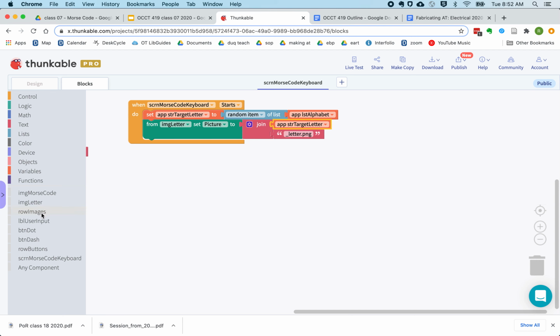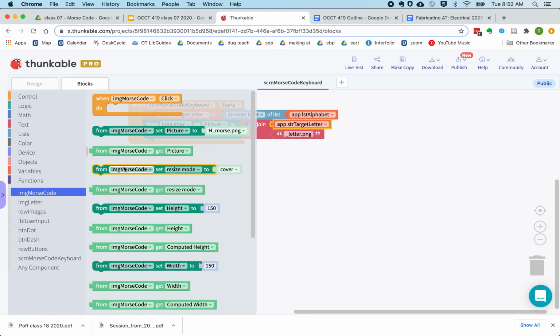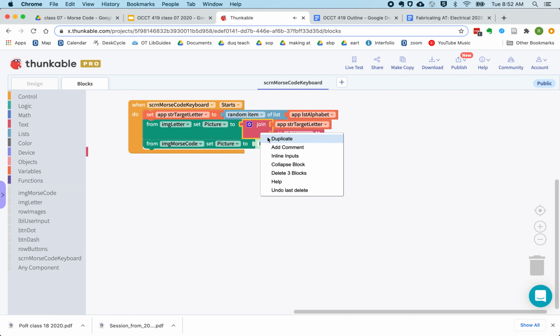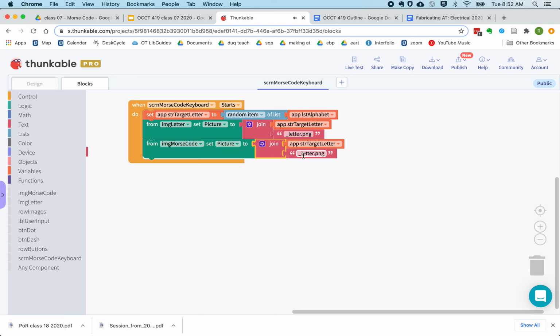and then we're going to do the same thing for the Morse code. Except here, instead of underscore letter, we use underscore morse.